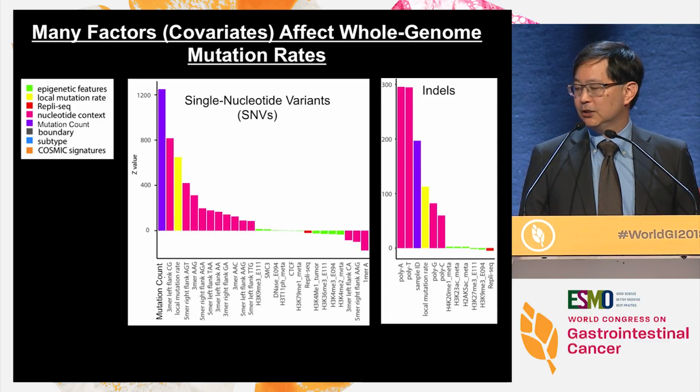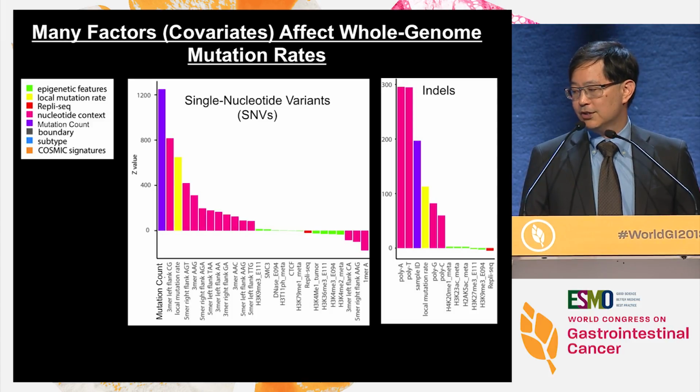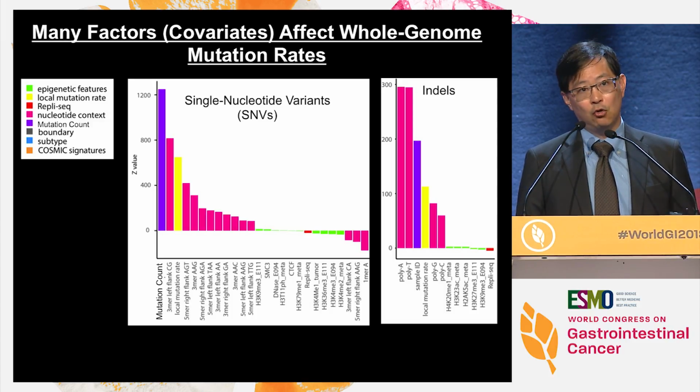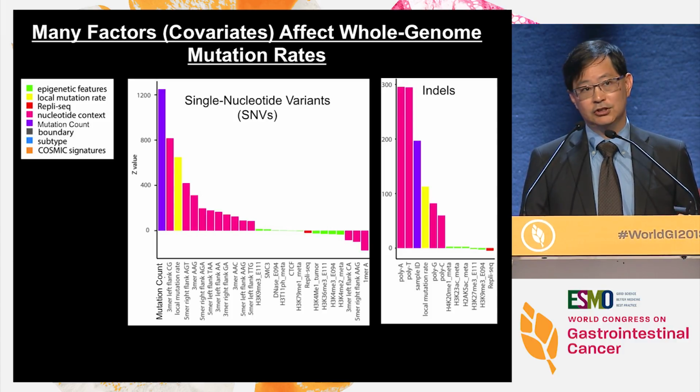So for instance, for single nucleotide variants, if your sample has a lot of mutations, this is a very trivial example, this is something that needs to be corrected for because your background mutation model is going to have a very high number of mutations. However, for indels, the strongest covariate that predicts a high indel rate is your sequence context, because these mutations tend to occur in poly A or poly T tracks.